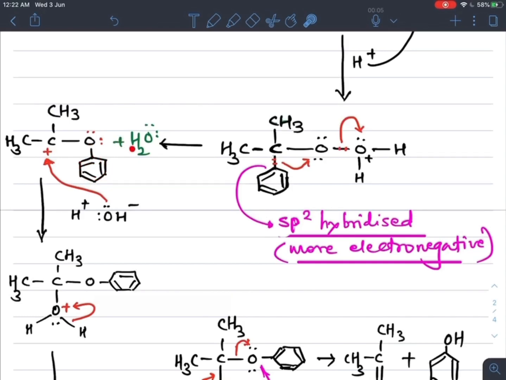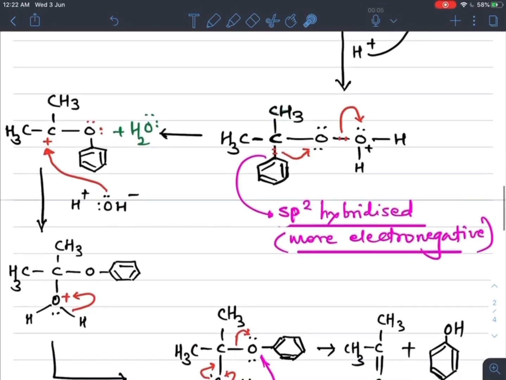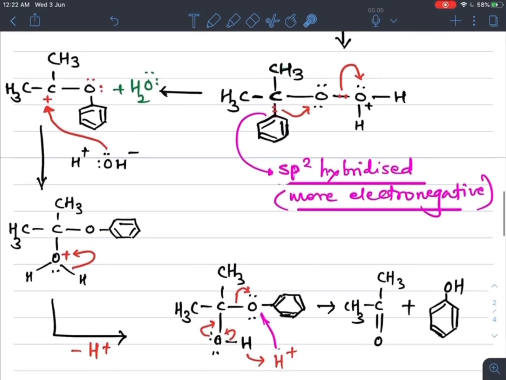At the same time this water is removed as a byproduct. Now this intermediate product comes in contact with water and forms a bond with water by using this pair of electrons present on the oxygen with this positively charged carbocation.